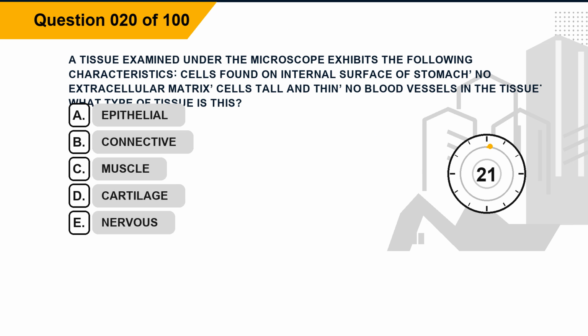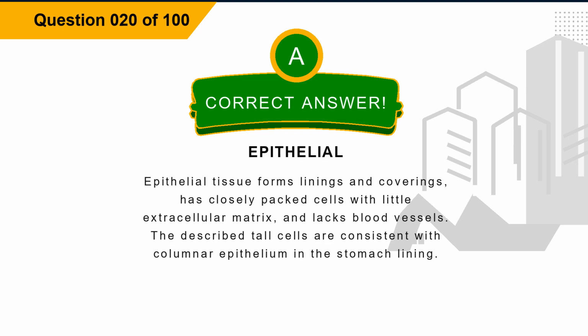Question 20. A tissue examined under the microscope exhibits the following characteristics: cells found on internal surface of stomach, no extracellular matrix, cells tall and thin, no blood vessels in the tissue. What type of tissue is this? Option A, epithelial. Option B, connective. Option C, muscle. Option D, cartilage. Option E, nervous. The correct answer is option A, epithelial. Explanation. Epithelial tissue forms linings and coverings, has closely packed cells with little extracellular matrix, and lacks blood vessels. The described tall cells are consistent with columnar epithelium in the stomach lining.